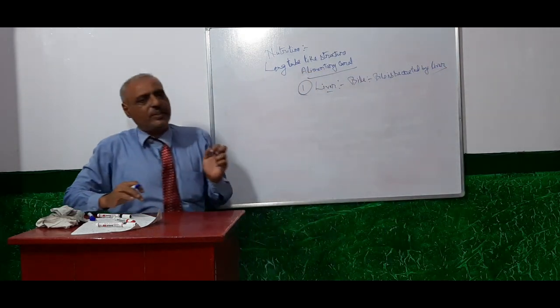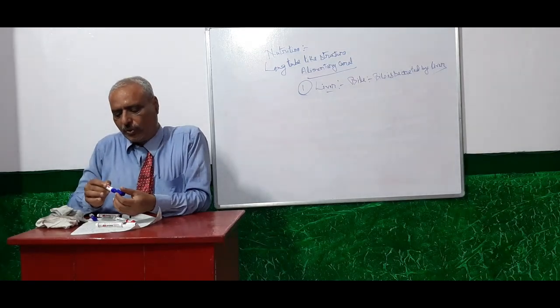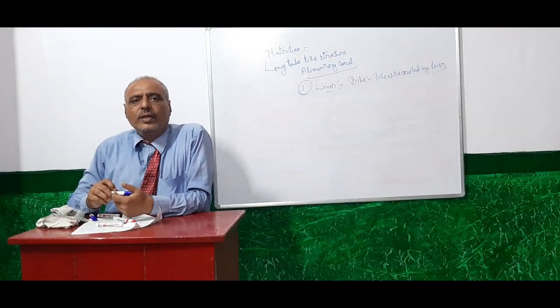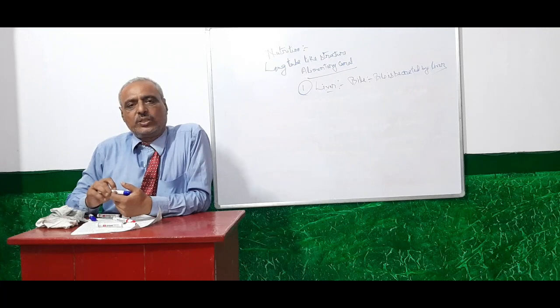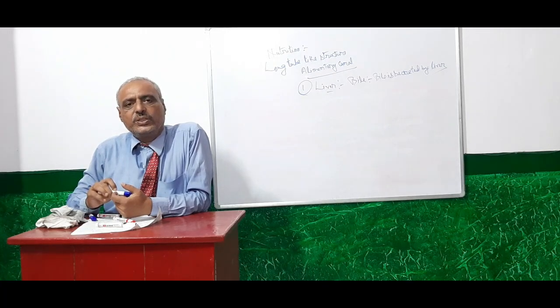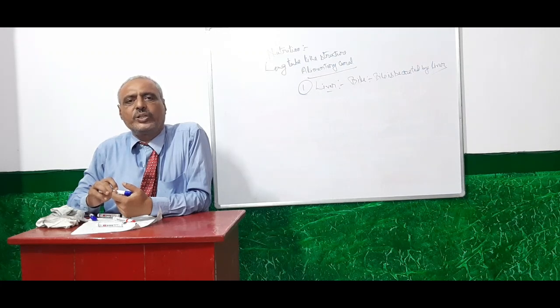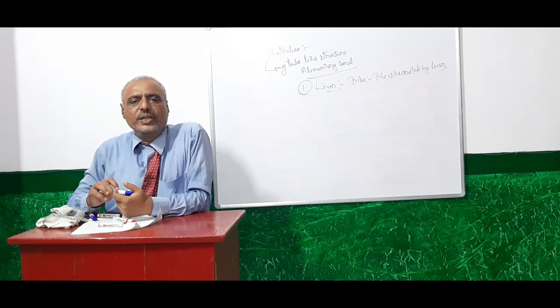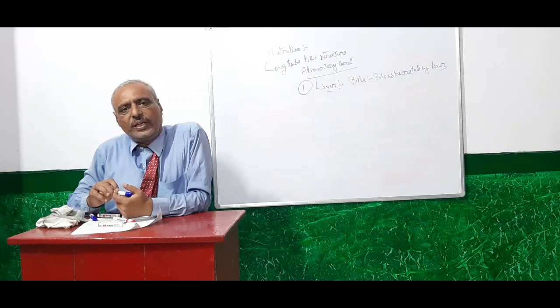Bile is secreted by the liver, and you already know that bile is alkaline in nature. There are two types of medium, and that is very important for digestion. One is alkaline medium and second is acidic medium.